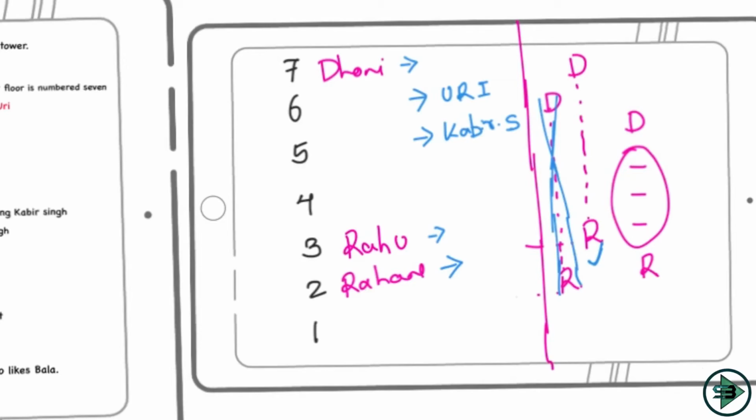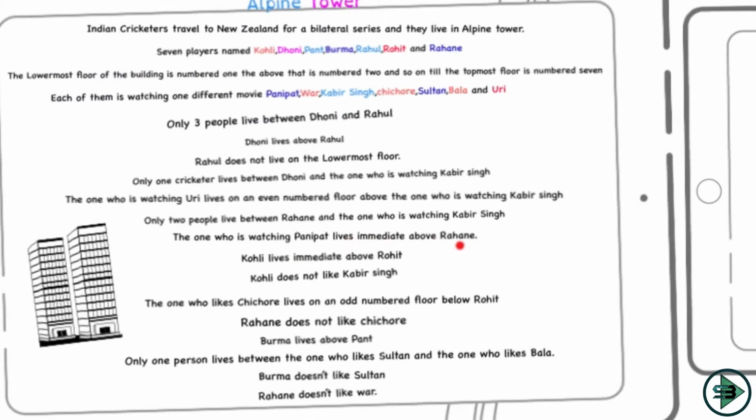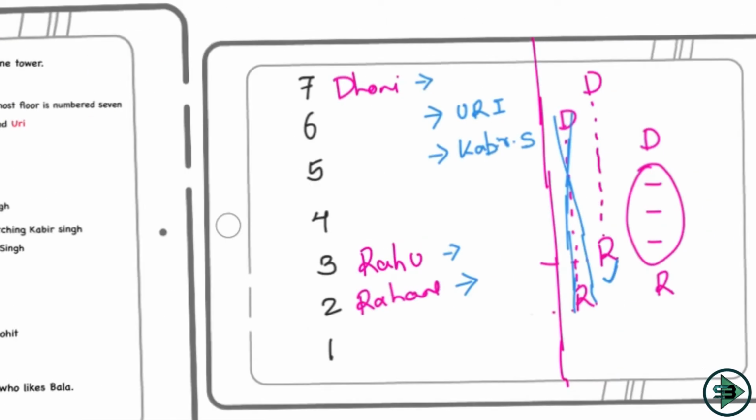Then what? The one who is watching Panipat lives immediately above Rahane. Okay, immediately above Rahane is Rahul, which means Rahul would be watching Panipat. Okay, so let's write this. Panipat is being watched by Rahul. Let's see the next sentence now.